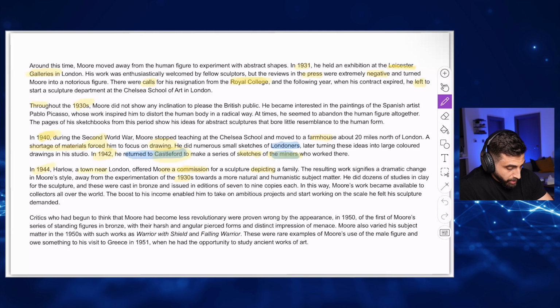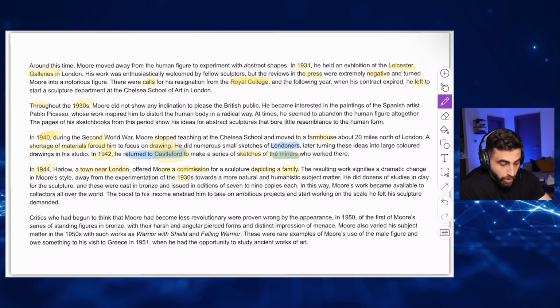A town near London offered him a commission. A commission means an amount of money. So technically, when you offer someone a commission, this means you employ someone. Why did they offer him a commission? For a sculpture depicting a family, to create a sculpture to represent a family.